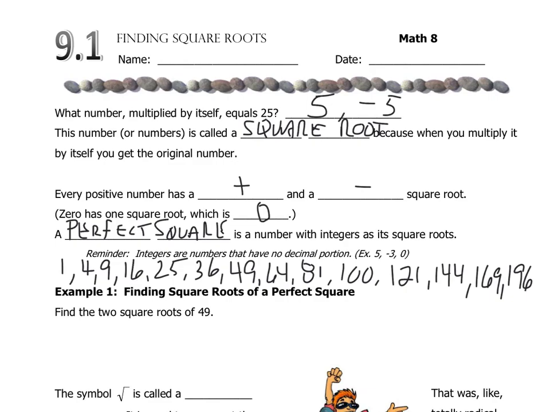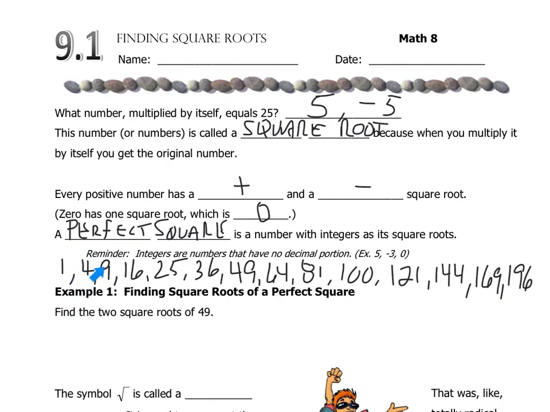But all of these numbers, let's talk through a few of them right now. If I look at the first one, 1 is a perfect square because when I take the square root of 1, the answer is 1. 2 is not a perfect square because the square root of 2 is someplace in between 1 and 2. 3 is not a perfect square because if I take the square root of it, it's also between 1 and 2. But the number 4, 2 times 2 is 4. So 4 is a perfect square because the square root is a 2.